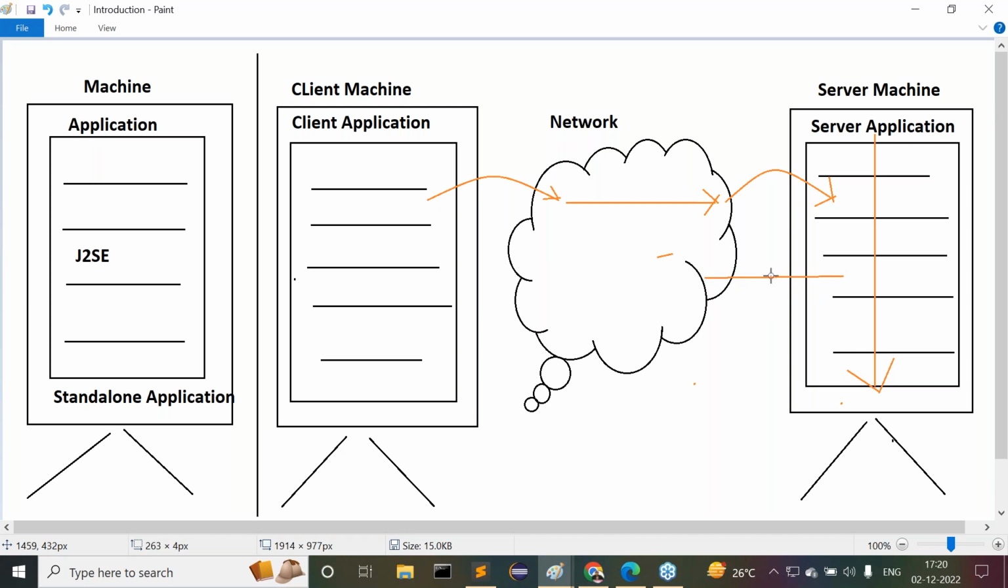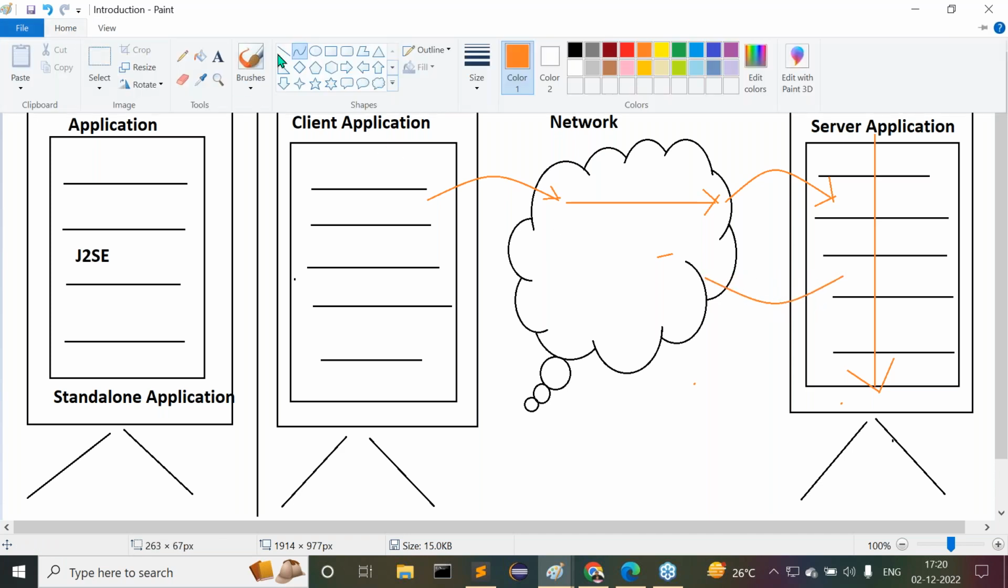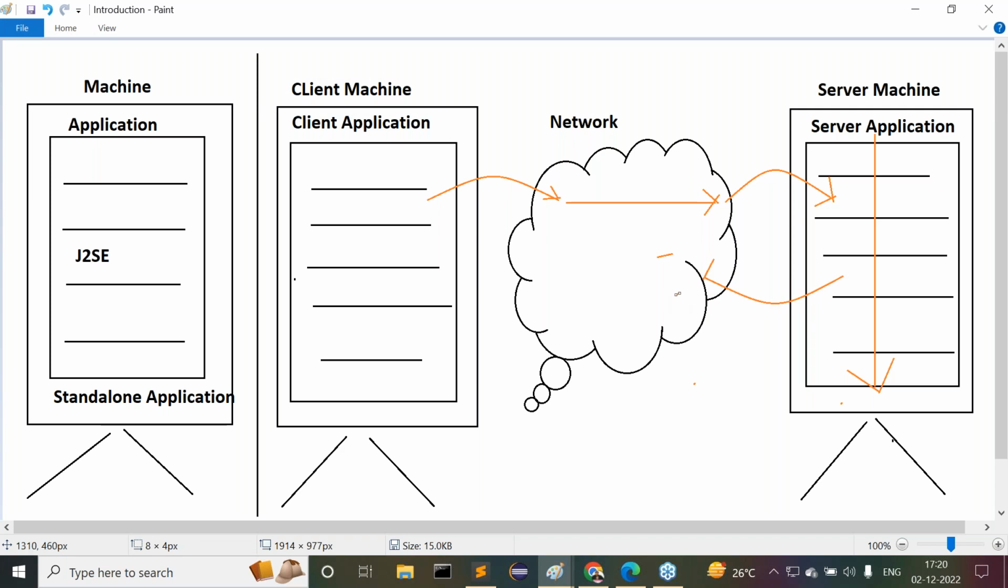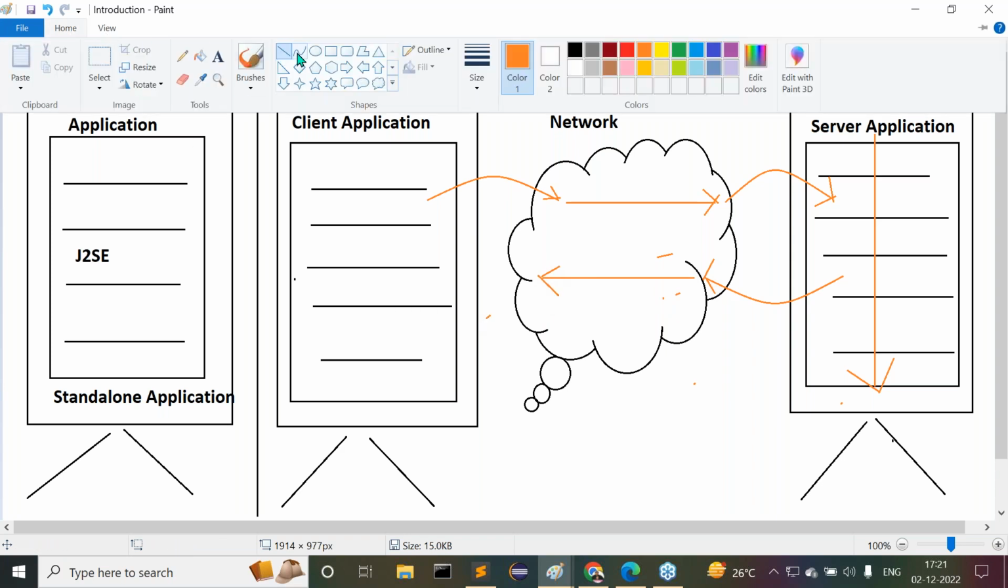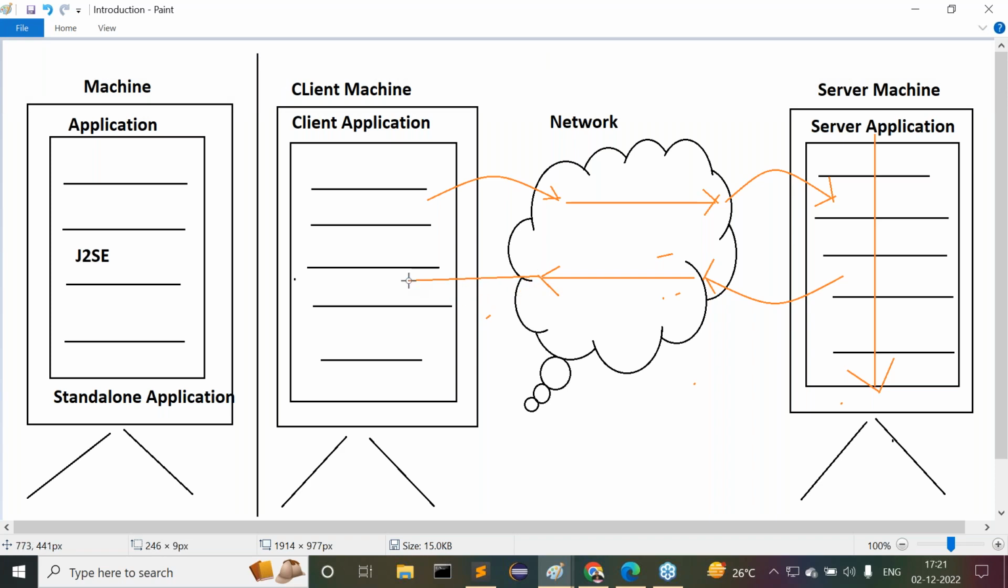Automatically that response will be given back to the network. The response will be given to what, the network. Now here the network will send some response to the client side application. Now the client side application is able to take that response, and then it is able to display that response to the respective user. Guys, observe carefully.